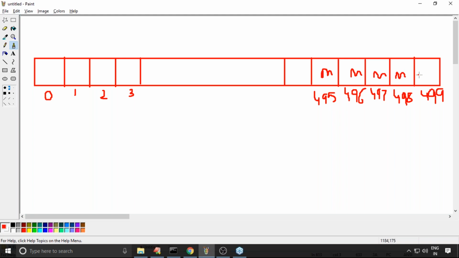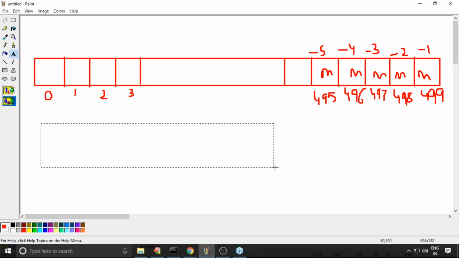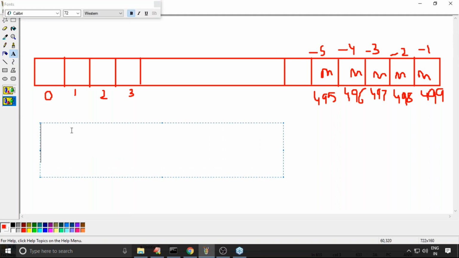These are management employees. Then -1, -2, -3, -4, and then -5. Now observe. I want to get a list of non-management employee names. L of 0 to 495, I have to take.